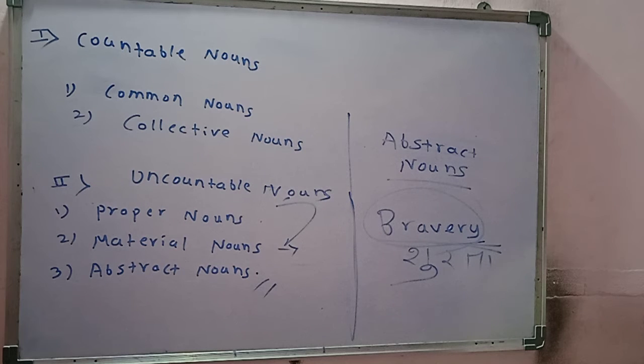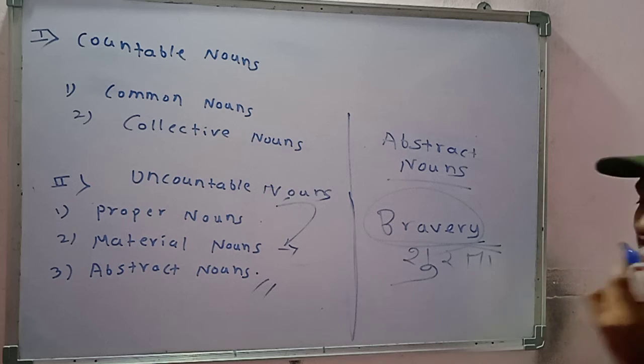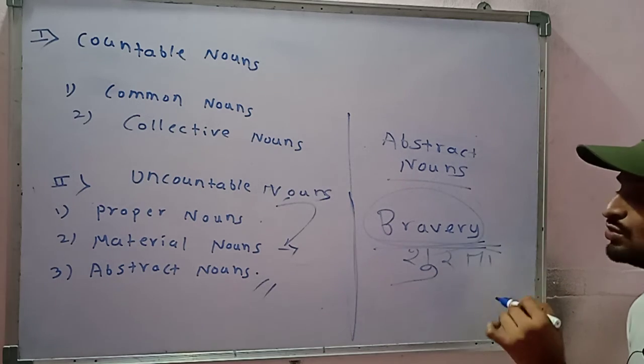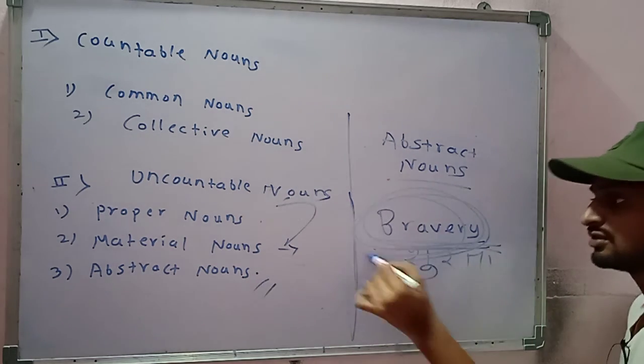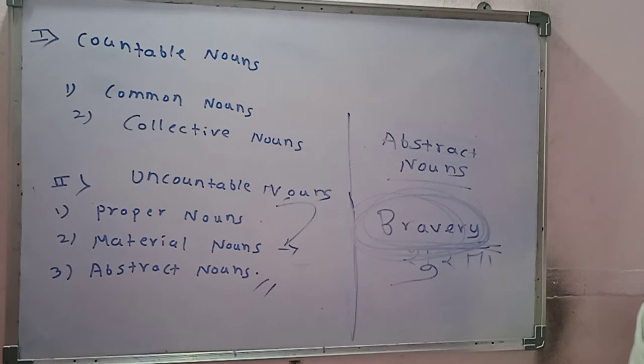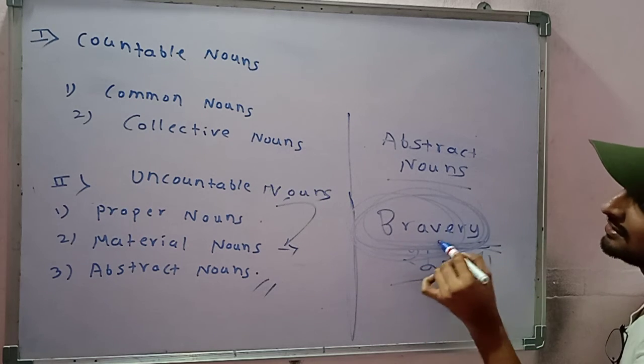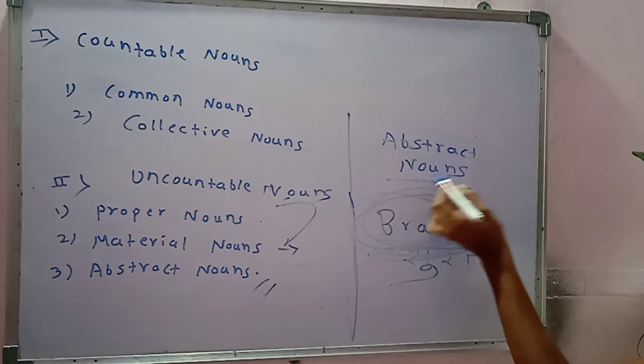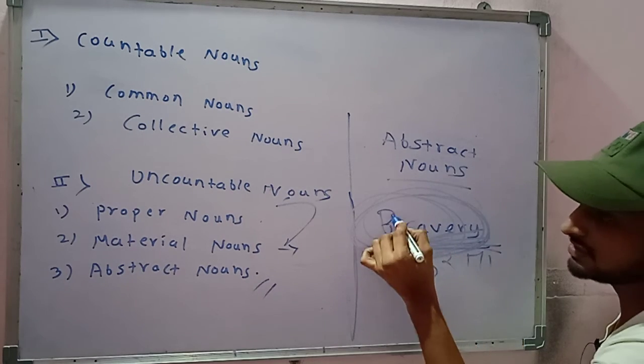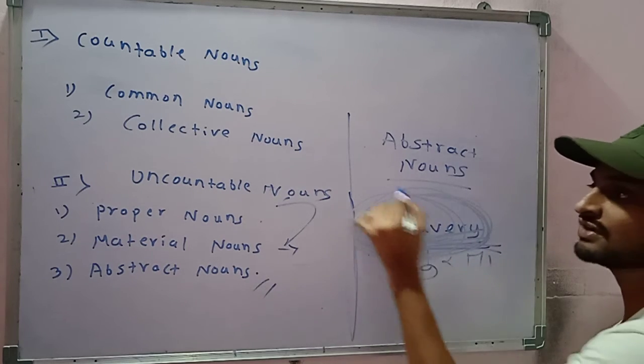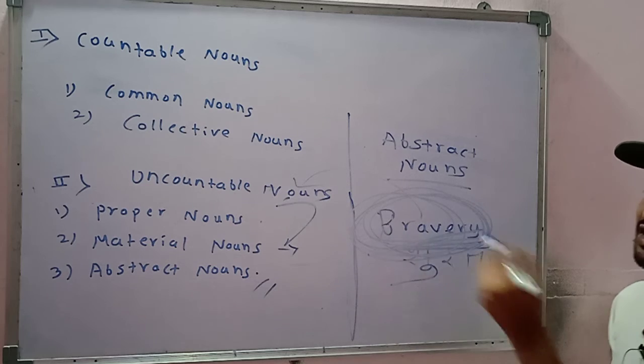We don't say 2 shurta, 3 shurta, or 2 bravery, 3 bravery. That is why this bravery will be an abstract noun, and you cannot count that bravery in number. That is why it comes under the uncountable noun.